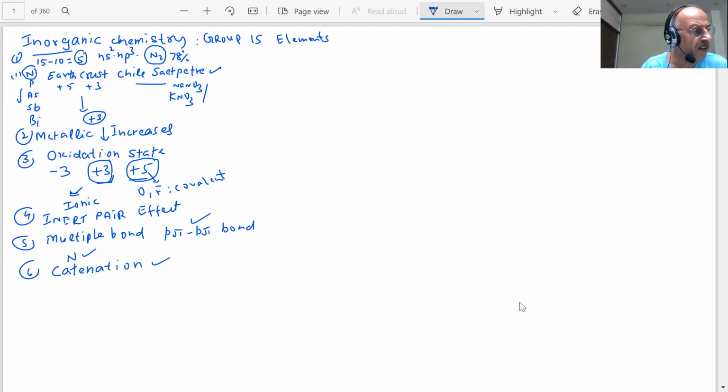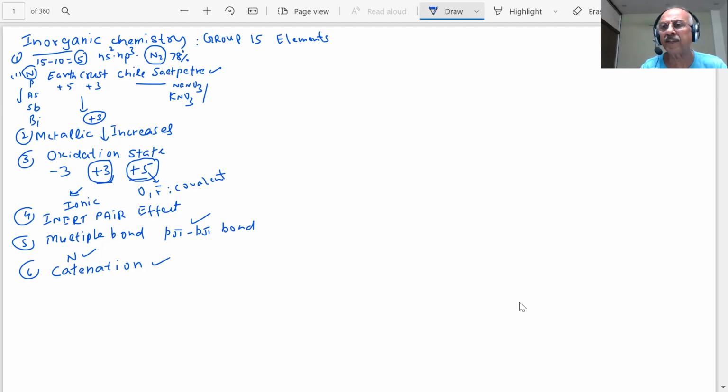What type of catenation do we see in these compounds, students? What is catenation? A question is asked in every group on catenation. Catenation is the tendency of an element to form bonds with itself.